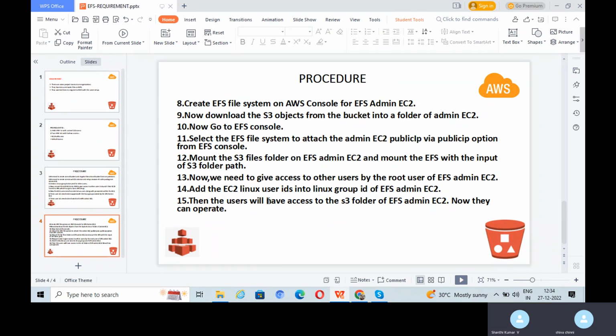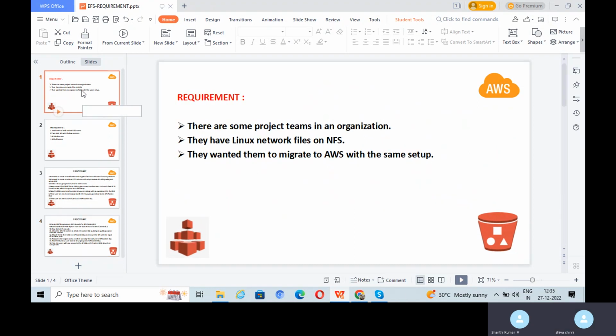Okay, you mean to say when we add their IDs into the admin EC2 Linux group, they will have the folder access, the downloaded S3 files folder access in their system, like linking the folder from the admin EC2 and sharing it with these users, right?